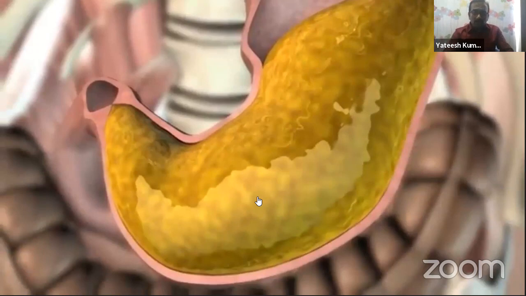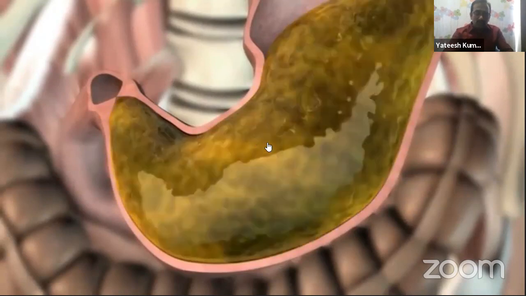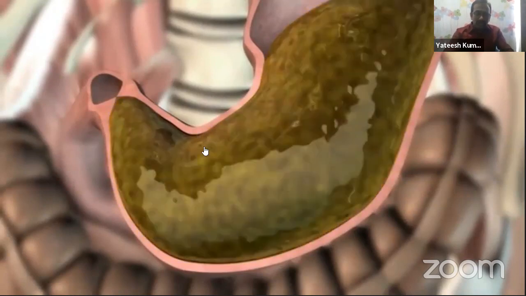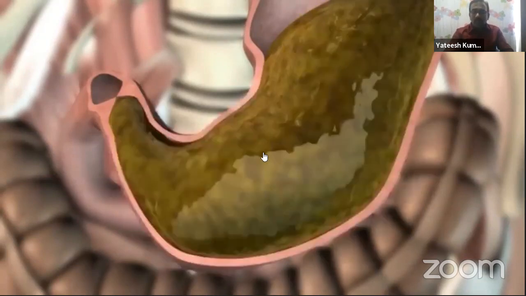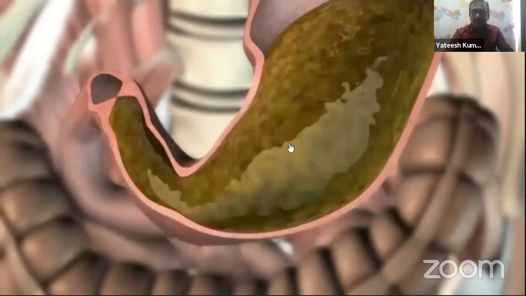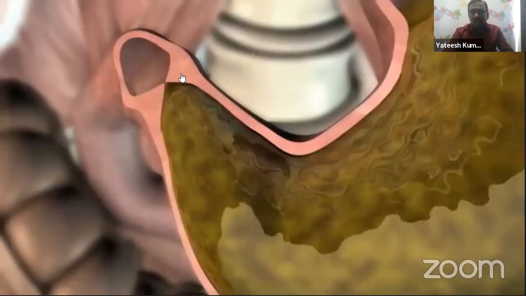And as already told to you, mechanical digestion also takes place. That is, the stomach shows involuntary movements. Look here in this video, you are seeing the movement of the stomach. See, this is one of the involuntary movements. It means the stomach always makes involuntary movements for the proper mixing of the food material in the gastric juice. After the mixing of the food material in the stomach, the food enters into the next part, that is called the small intestine, by a valve here. This is called the pyloric sphincter.